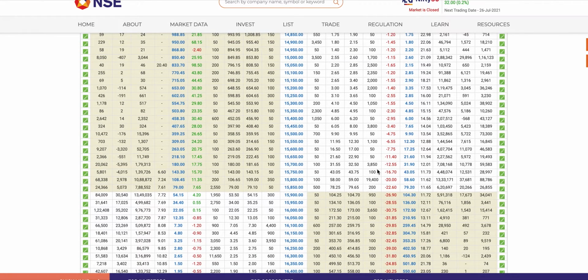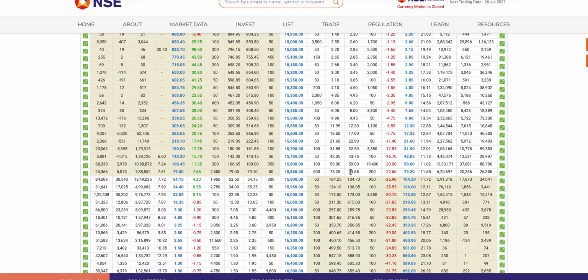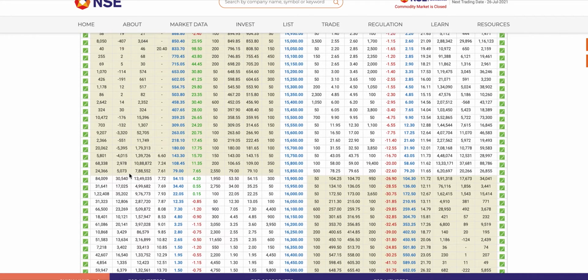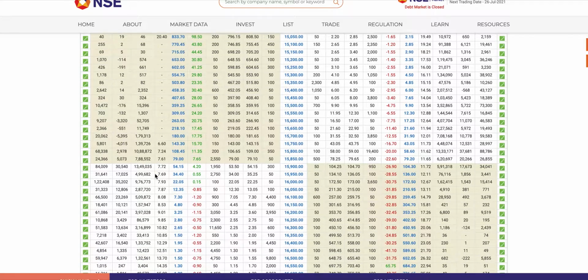But on the put side, it's not necessary that you always use this for trading purposes; you can also use it for hedging, but that's another topic for coverage. From a simple perspective, if you're bullish and you're a buyer, you would pick something on the call side, and if you're bearish and you are a buyer of an option, then you will select something on the put side, right?